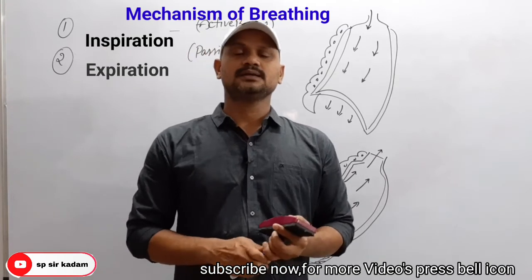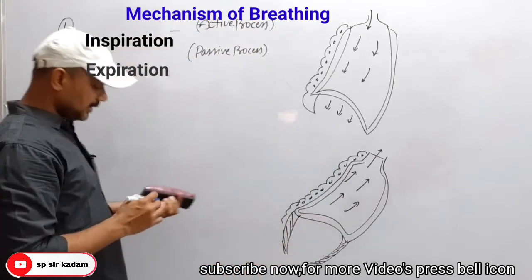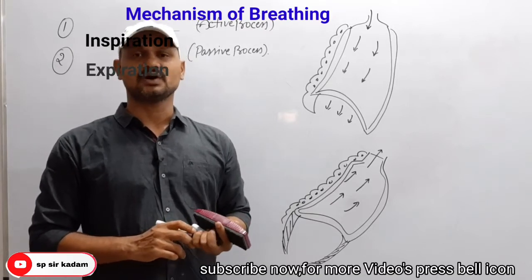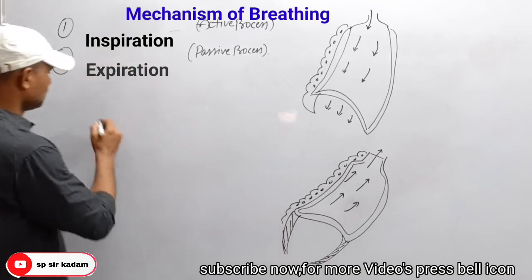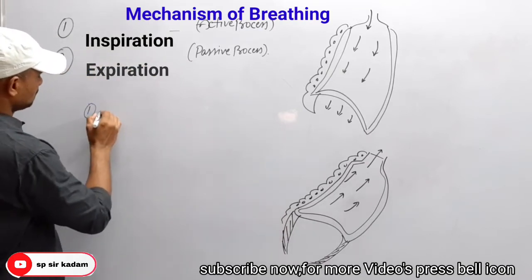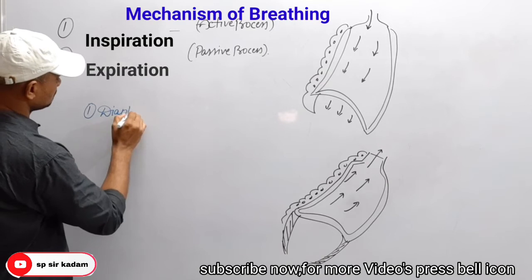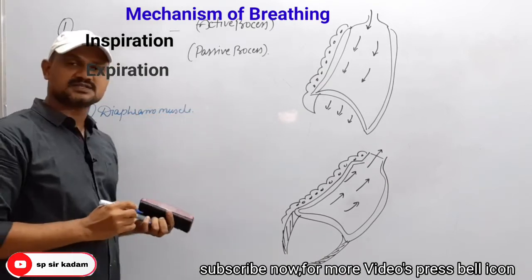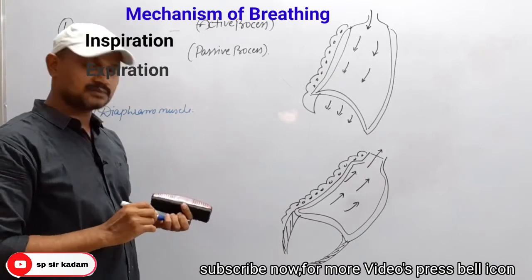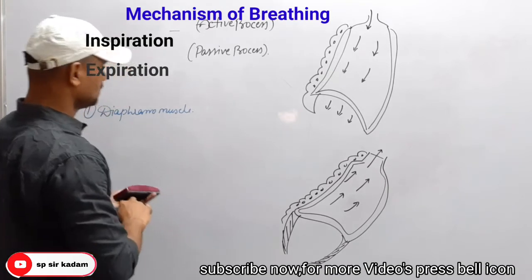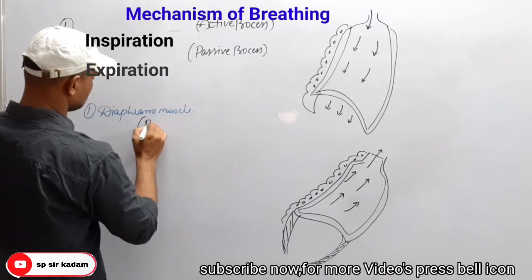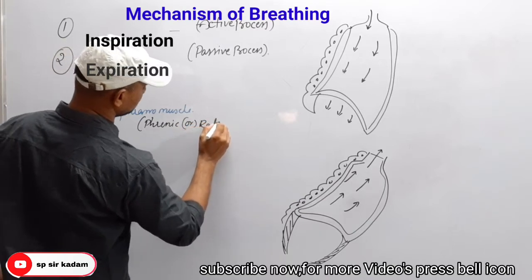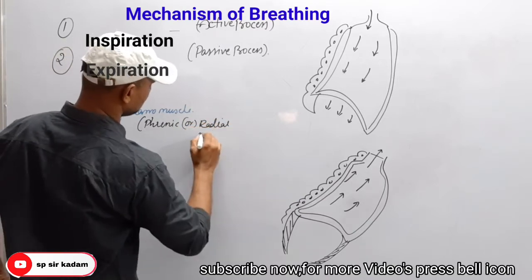And one more point in the mechanism of breathing: there are two important types of muscles that mainly help. What are they? One is the diaphragm muscles, the phrenic muscles, or radial muscles.